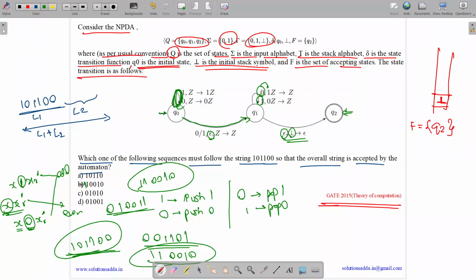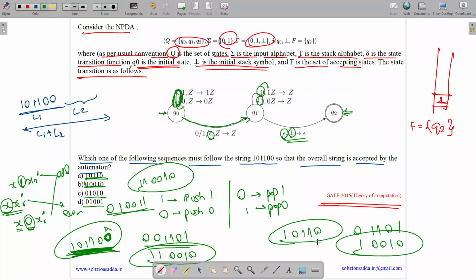But see, here we have only 5. Only 5 things are given. So what do we assume? We assume that 0 is the middle symbol, and we find reverse and complement of this 1 0 1 1 0. So what is reverse of this? It's 0 1 1 0 1, and complement is 1 0 0 1 0. So if it had been 6 options, then the answer was this 6 length, and for 5 length the answer is this. So answer is option B, 1 0 0 1 0.